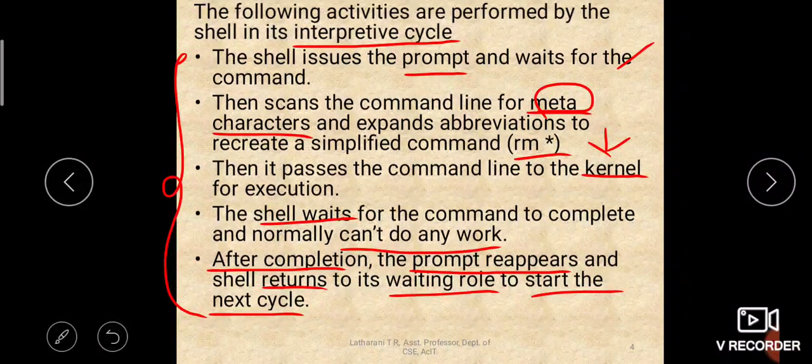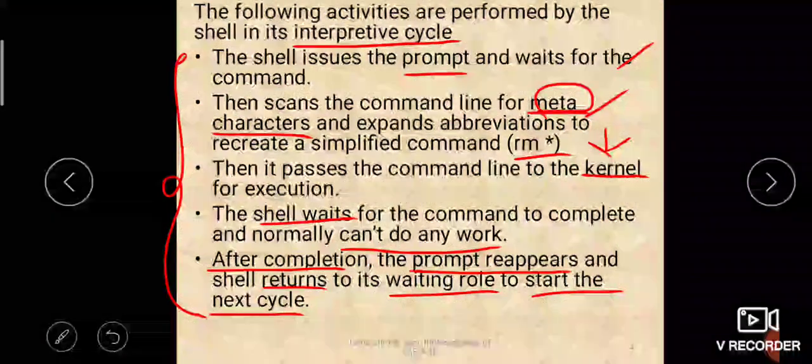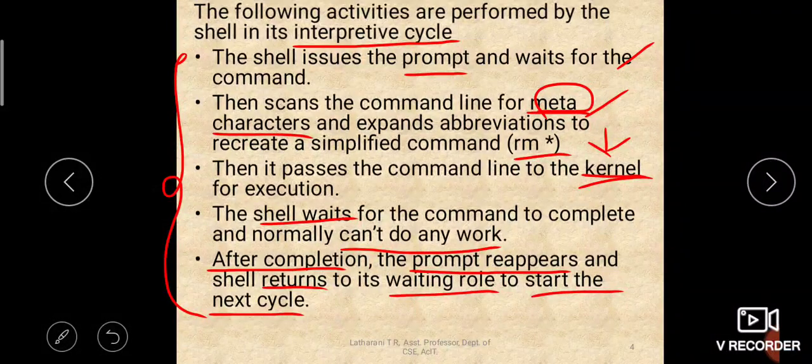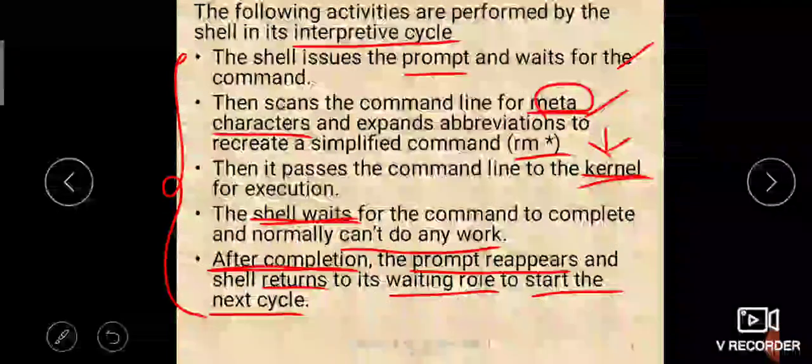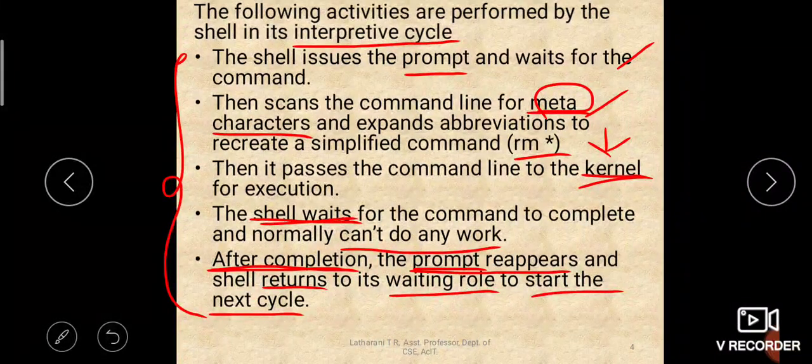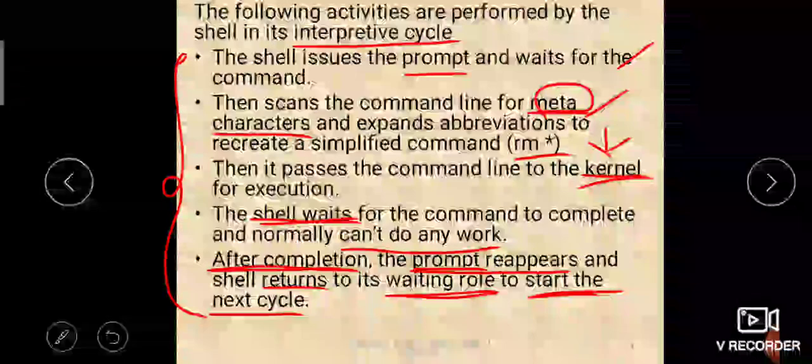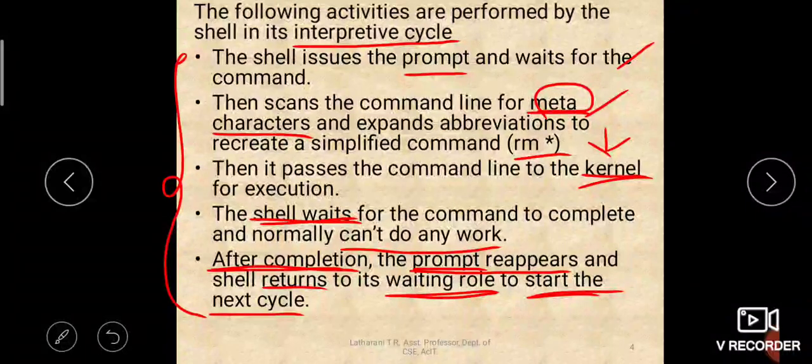It waits for the command. After you enter the command, it will check for meta characters and expand the abbreviation, make the command simple, bring it into the simpler form, and hand it over to the kernel for execution. Till then it will be waiting till the kernel completes the execution. After the completion of the execution of the command, it will give you the prompt again and wait for the next command to start the next cycle. So these are all the steps of the interpretive cycle of the shell. These 5 steps in detail you have to explain when this question comes.